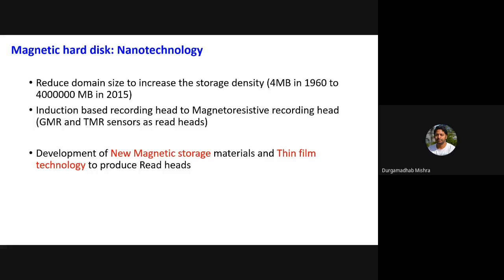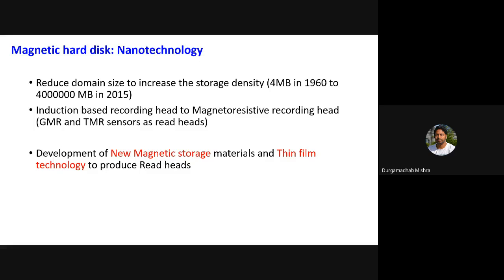So you can further reduce the dimension, to a few hundred nanometers or even about 100 nanometers. You can naturally increase the density of the medium so that you can store more information in the same area. That is a straightforward way where nanotechnology is used, as well as thin film deposition, how you deposit your magnetic material. That is where it has played a role.